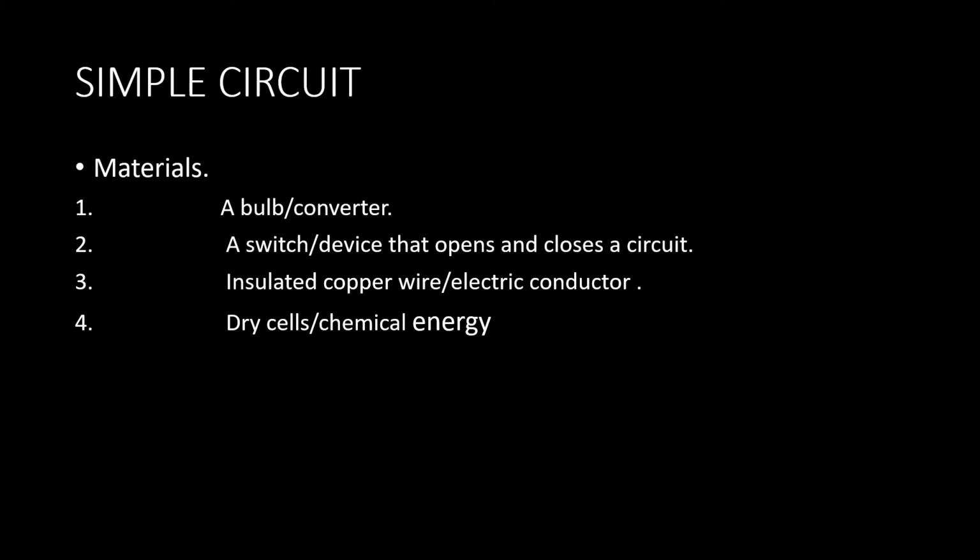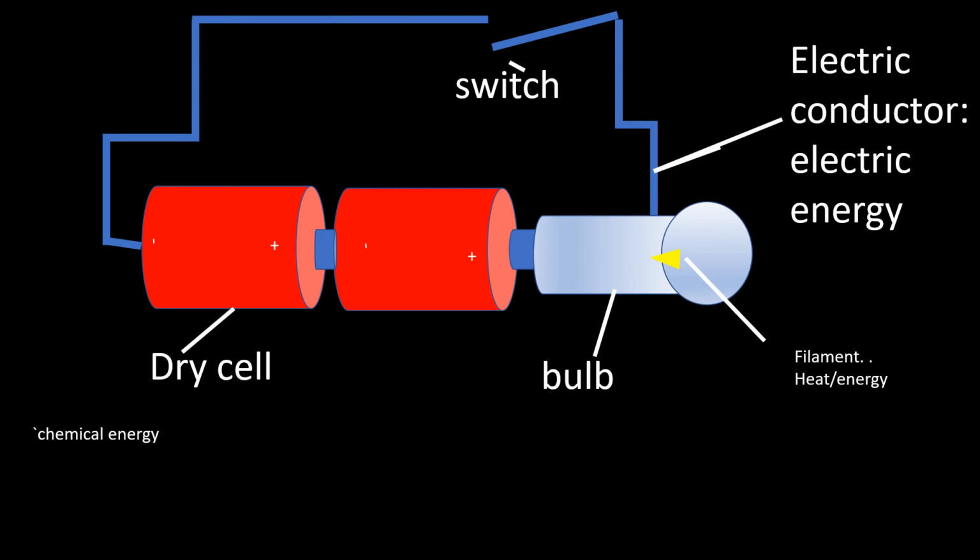In this case, a bulb has a filament, and that filament in a bulb changes electric energy to heat energy, then to light energy. A switch, we understand very well, is a device that opens and closes a circuit. Insulated copper wire is going to act as the electric conductor. The dry cells will supply the chemical energy. So to set the experiment, we place the materials as it is well noted on that simple illustration. As you check the setup, the materials have been connected the way you are able to observe.